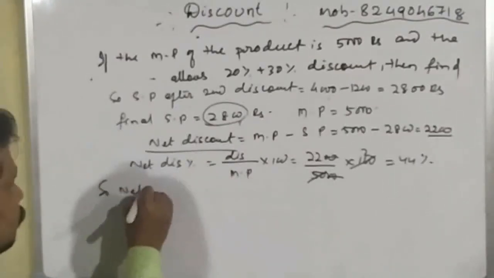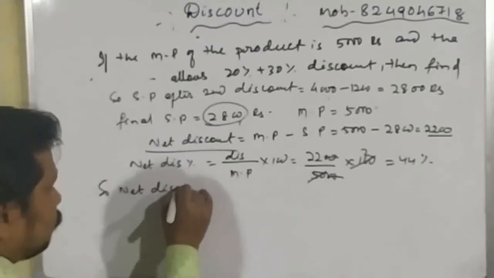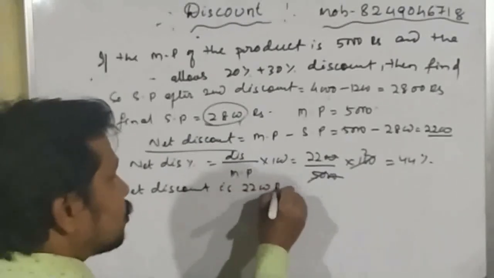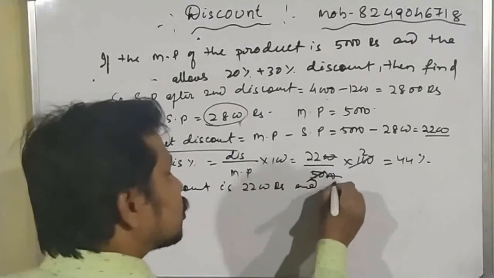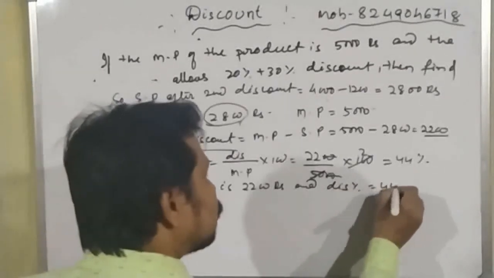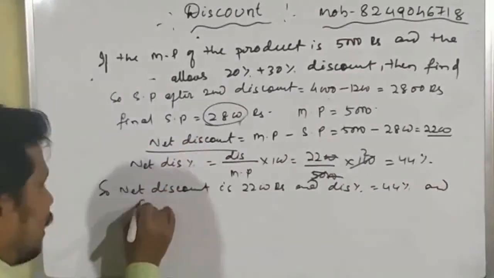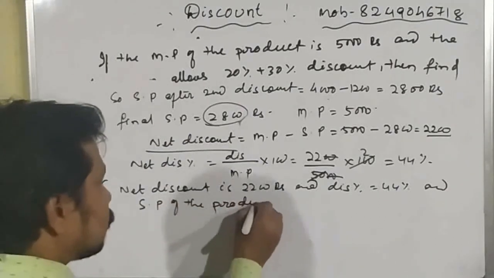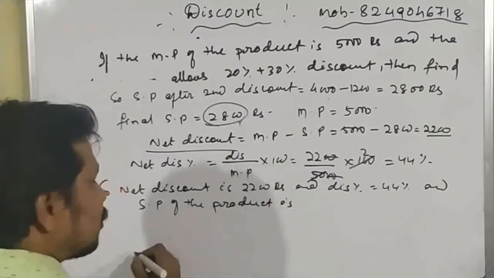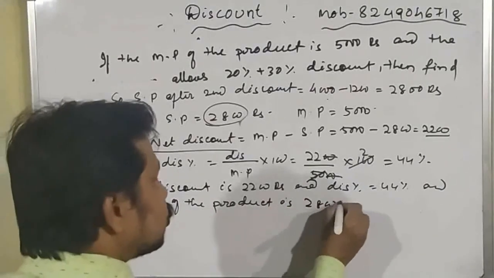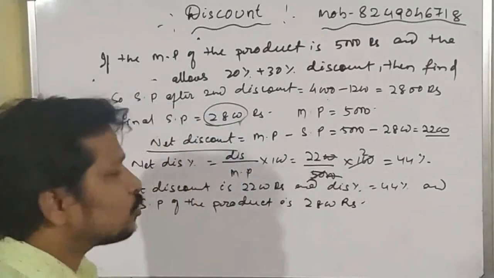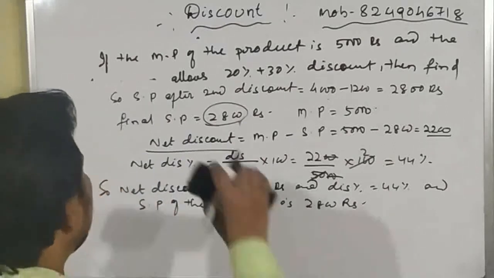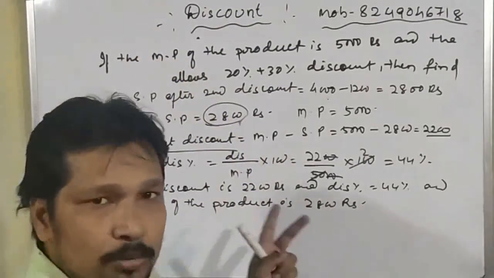So net discount is 2200 rupees and discount percentage is equal to 44%, and the selling price of the product is how much? 2800 rupees. Okay students, so this is the direct form, this is the process by which you have to calculate.